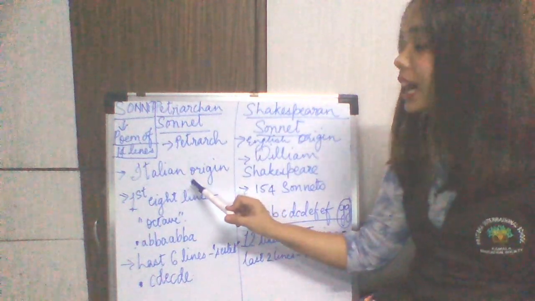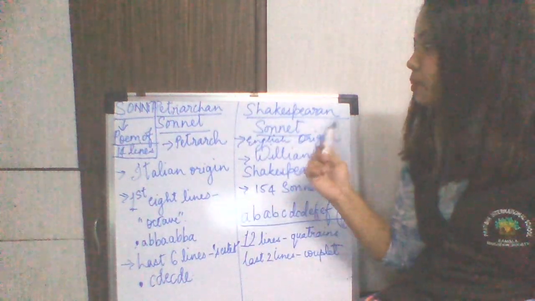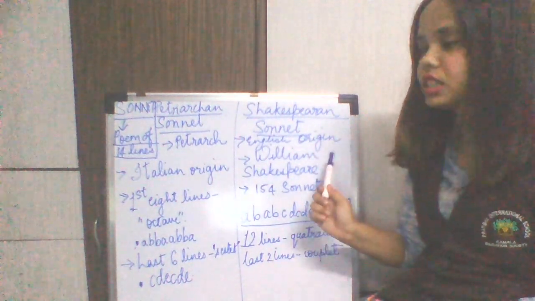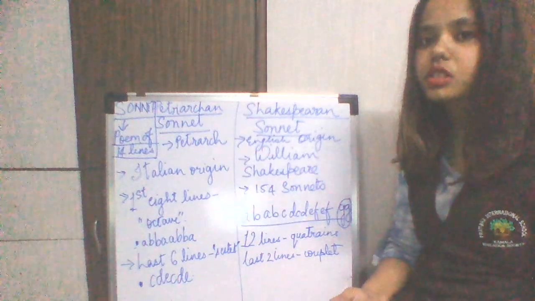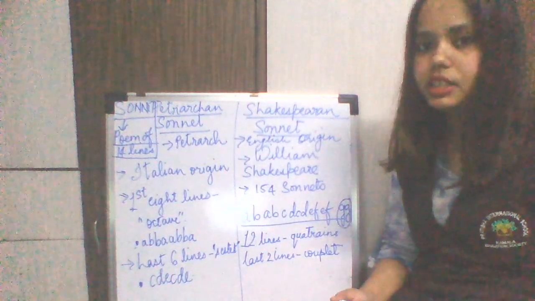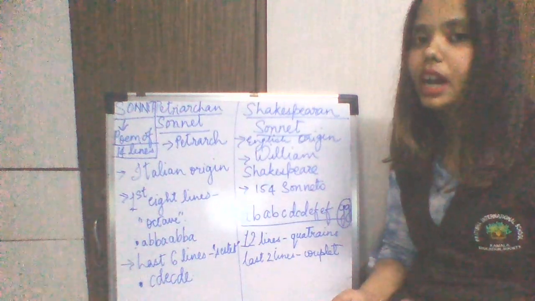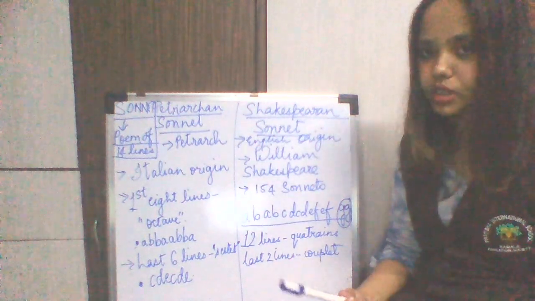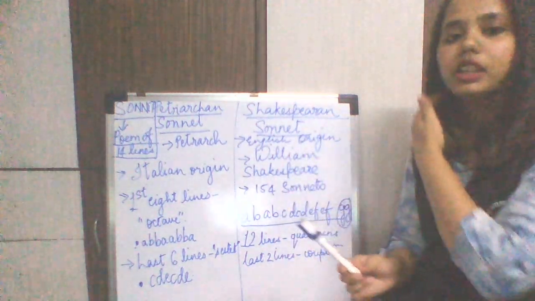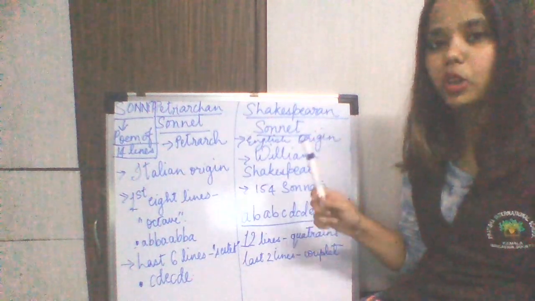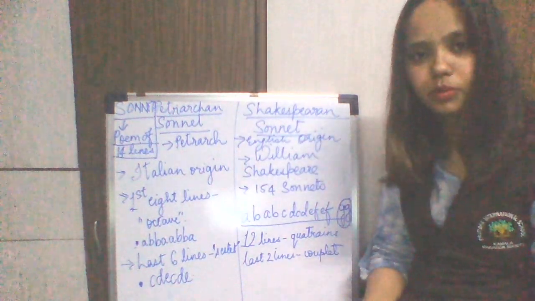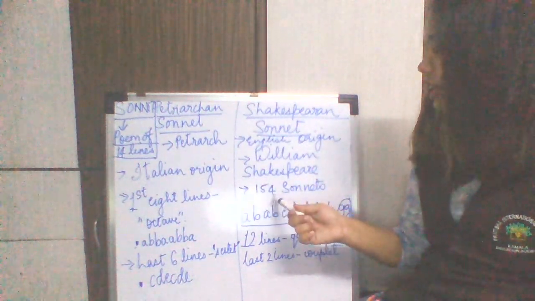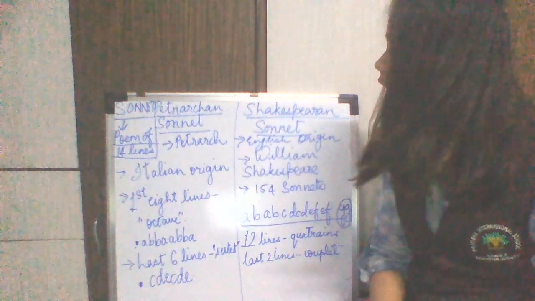It has an Italian origin, whereas the Shakespearean sonnet, as the name makes clear, was popularly used in a very precise and brilliant manner by William Shakespeare, and that is why it came to be widely known as the Shakespearean sonnet. As the name suggests, it has an English origin because Shakespeare was an Englishman. Shakespeare wrote 154 sonnets in his lifetime.